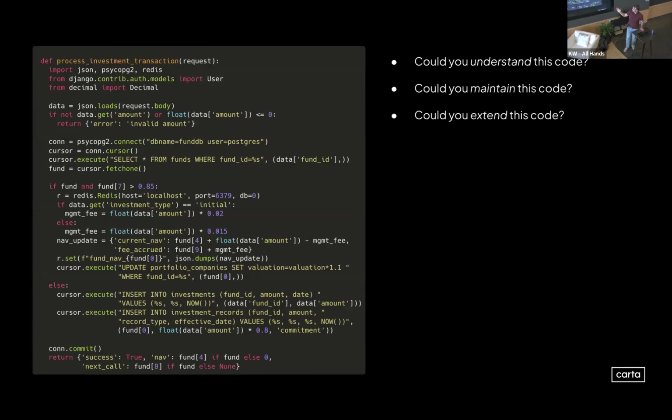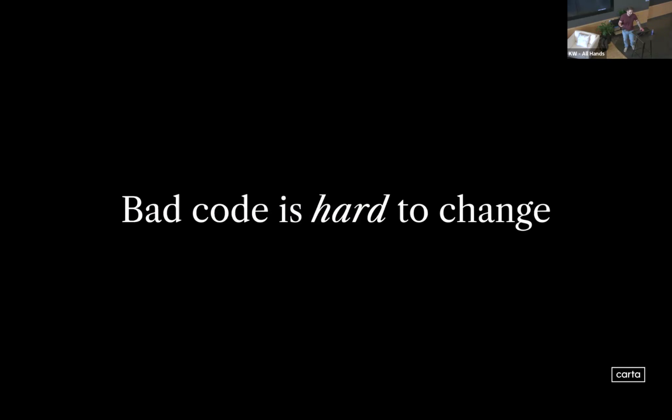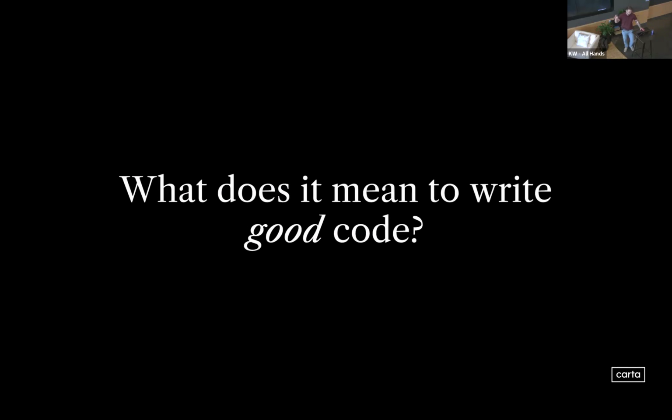I kind of spoiled it already, but I think the common trait that all these share is that bad code is hard to change. Doesn't matter if your bad code is using some cool DDD concept or hexagonal architecture. If your code is really hard to change, in my opinion, it's bad. And there's extreme examples like this, and there's less extreme examples of over-engineering that still make your code hard to change.